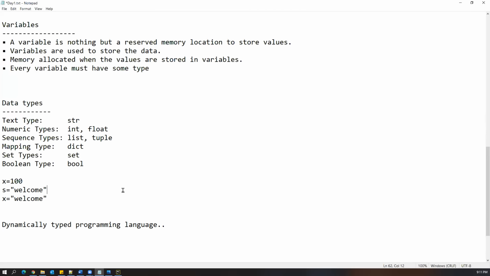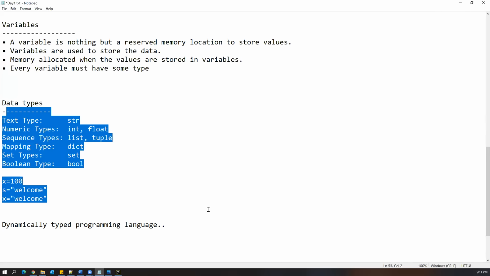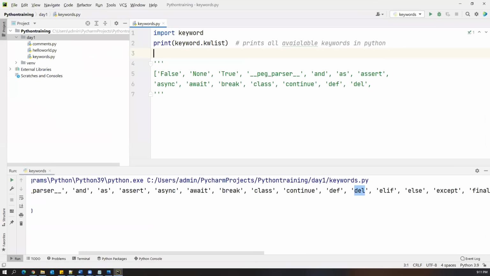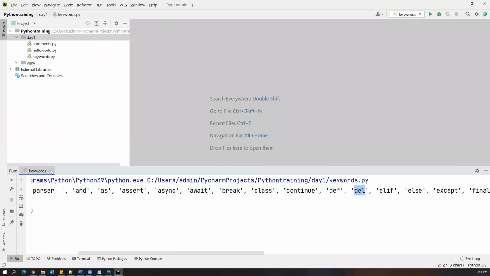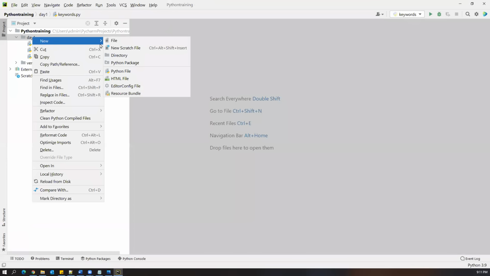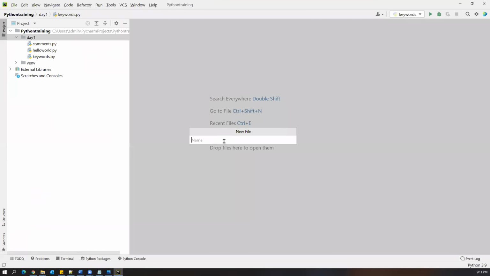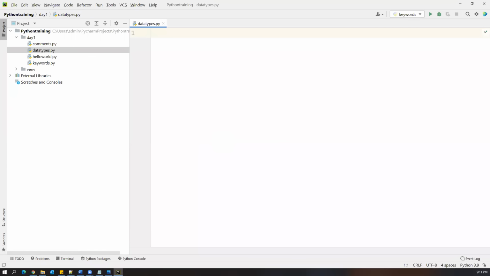Now I'll show you one example of how we need to work with these data types. Go back to PyCharm, and I will create another file, a new file, and I'll name it data types.py. Okay, so now here, let me just create some variables. I'll say x equal to 100. So now what is the type of x?